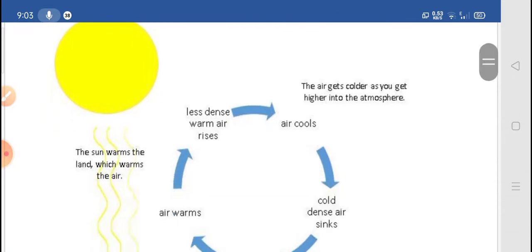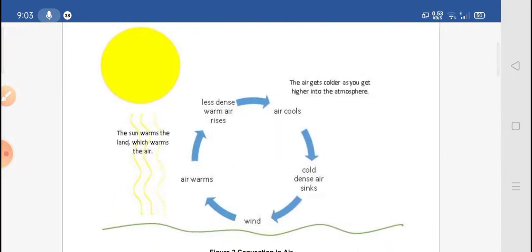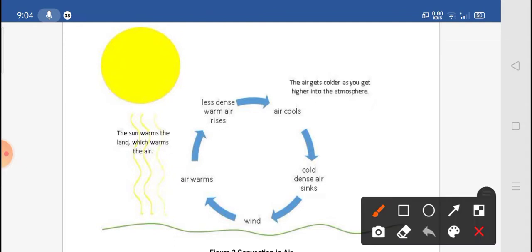Now you can see in this figure, students, when the sun warms the land, then what happens? It warms the air, right? So the air becomes warm. Now you can see when the sun rays fall on the land, the air surrounding the land becomes hot, right? Or we can say the air warms.